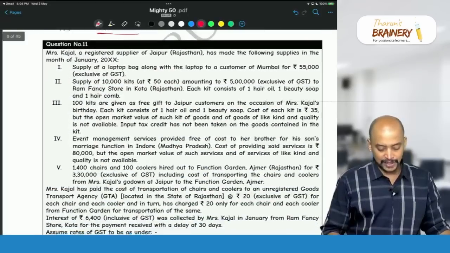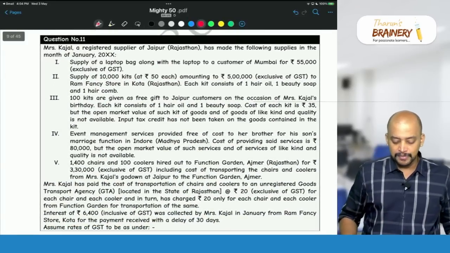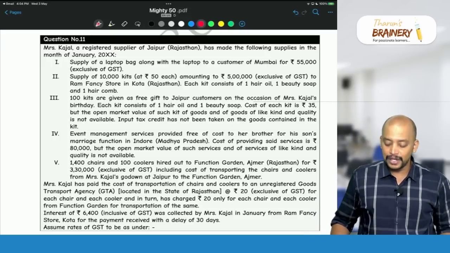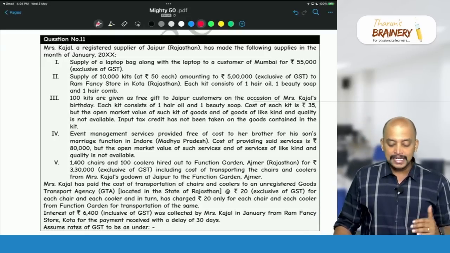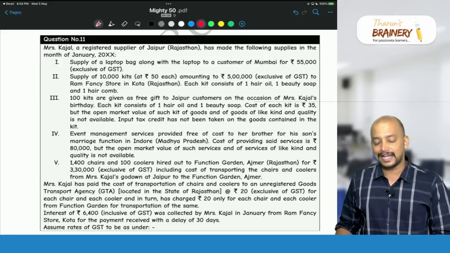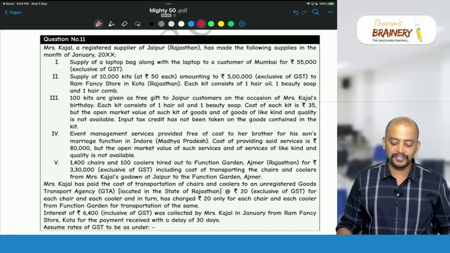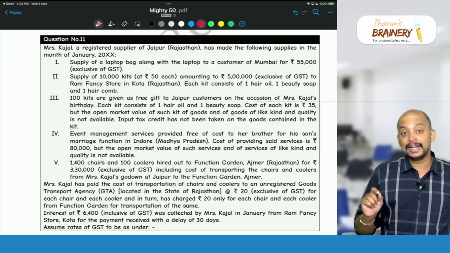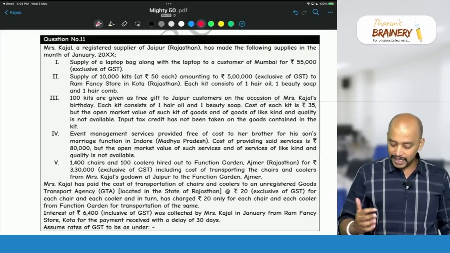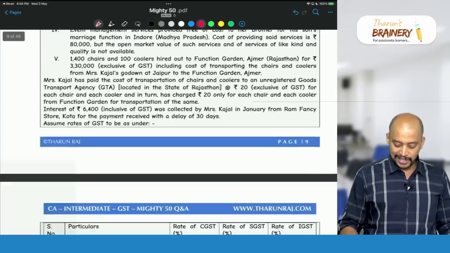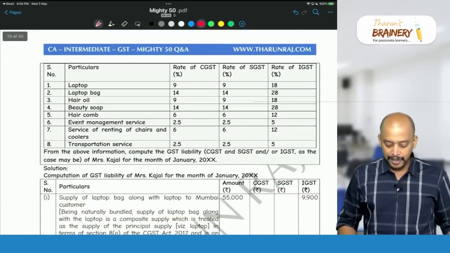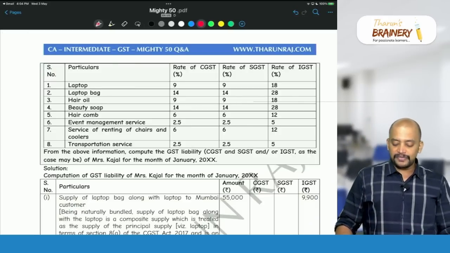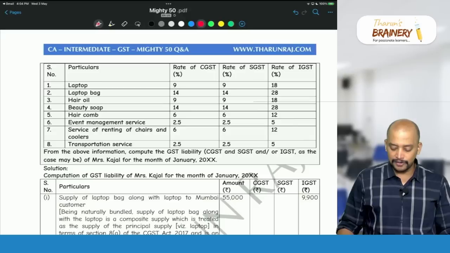Then next, question number 11. Mrs. Kajal, a registered supplier of Jaipur, Rajasthan, has made the following supplies in the month of January. Supply of laptop bag along with laptop to a customer of Mumbai for 55,000 exclusive of GST. So here, laptop and laptop bag are supplied. Now, what is the question about? They have given the GST rates, etc. From the above information, compute the GST liability of Mrs. Kajal for the month of January.